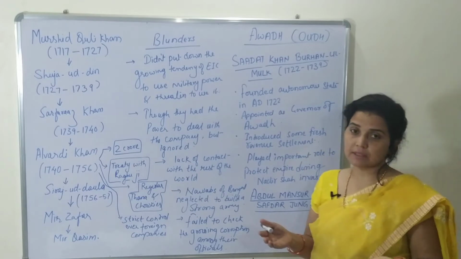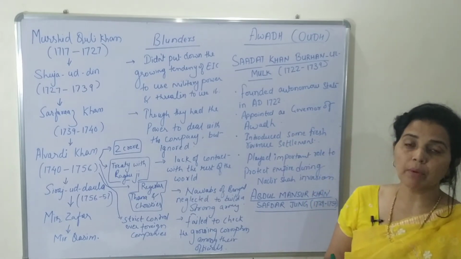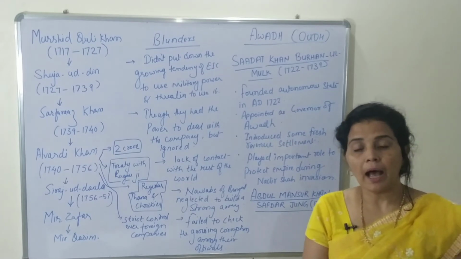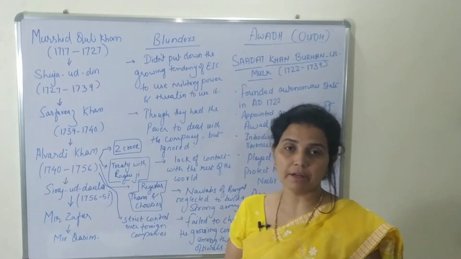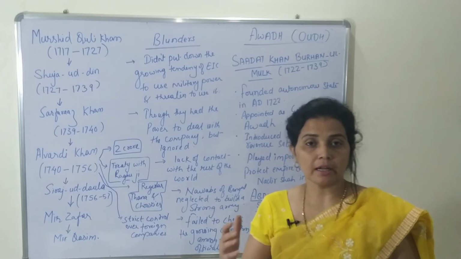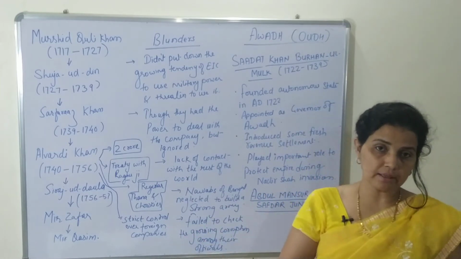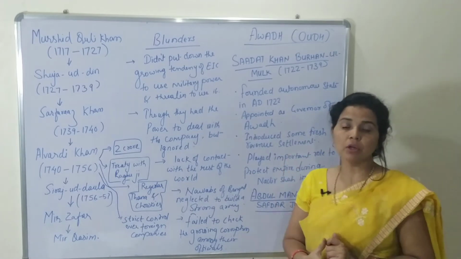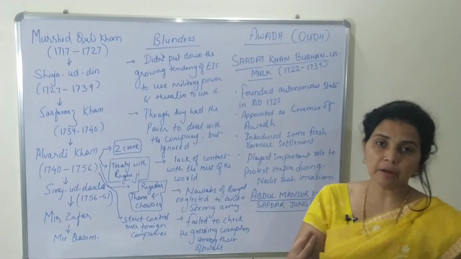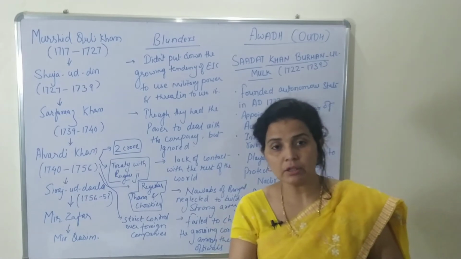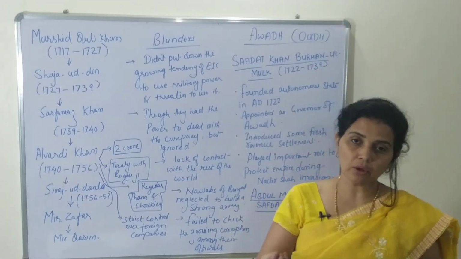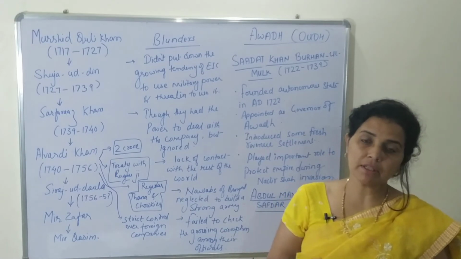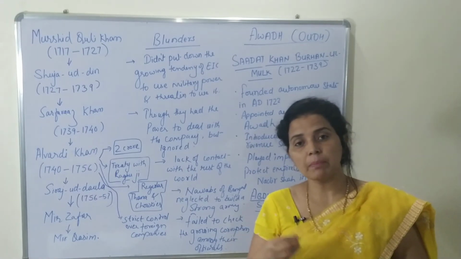And already we have discussed that he introduced some new reform systems in the field of agriculture. He introduced the takavi. Already we have discussed earlier that takavi was a loan given by the ruler or the administrator to those farmers who are underprivileged or in need, so that they can go ahead in their agriculture and grow their crops, and once it is harvested, they can repay that loan.